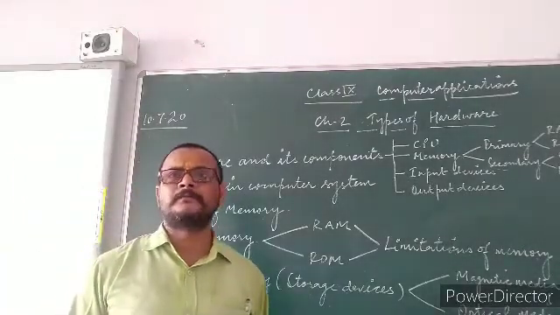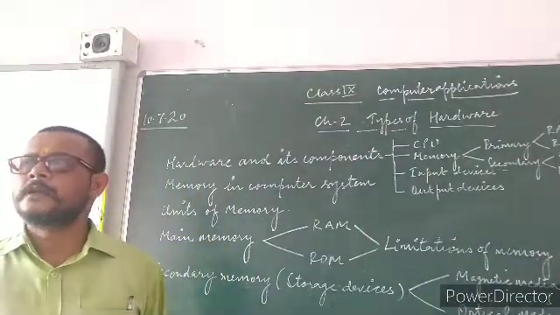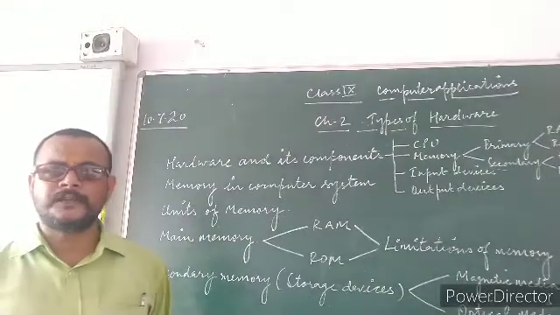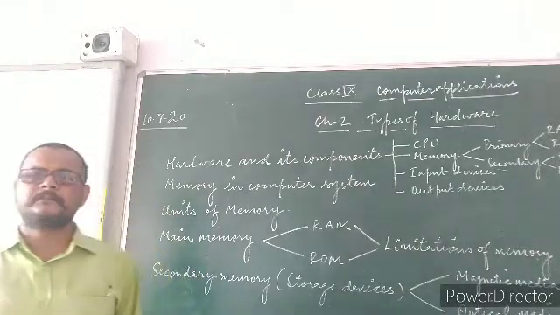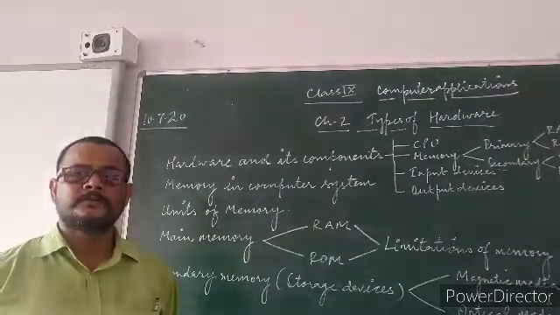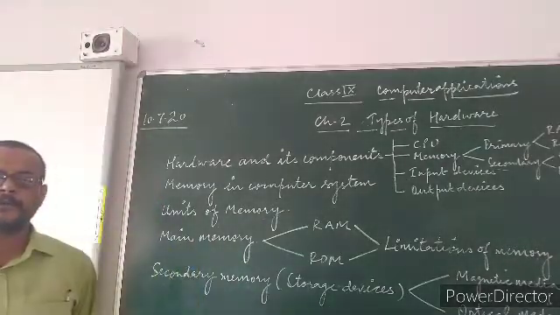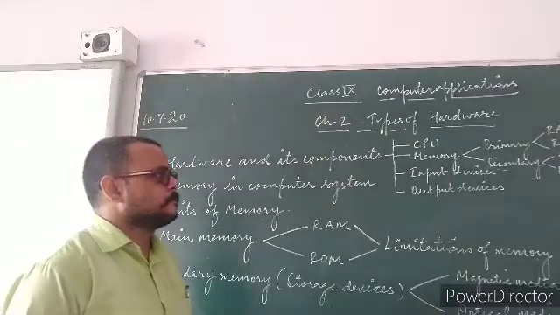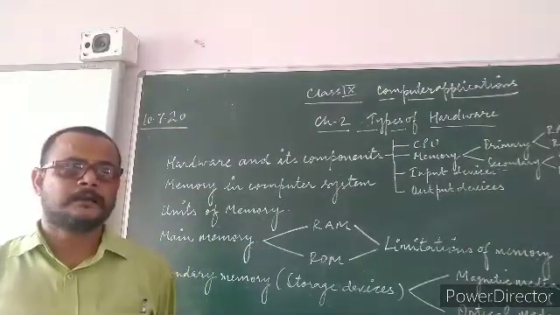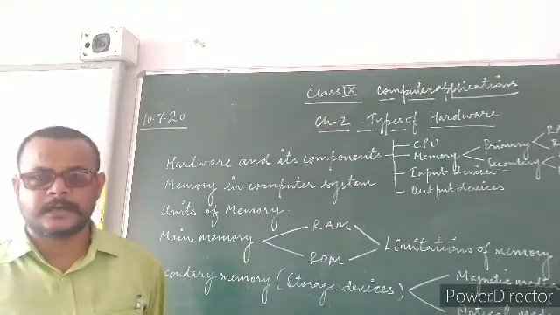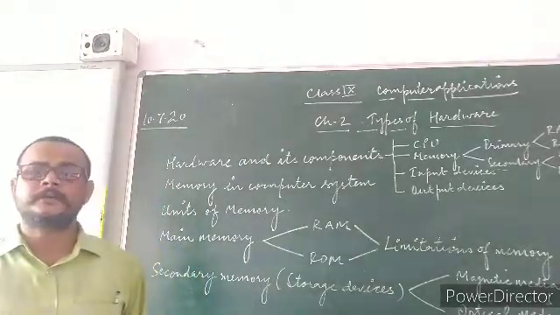Some examples of input devices are keyboard, mouse. They are of different types available in the market. Several types of mouse and keyboards are available in the market. We can purchase according to our need. Besides keyboard and mouse, joystick and scanner are also categorized as input devices.